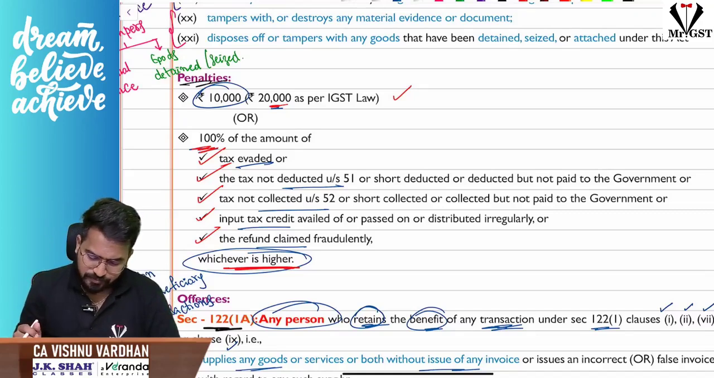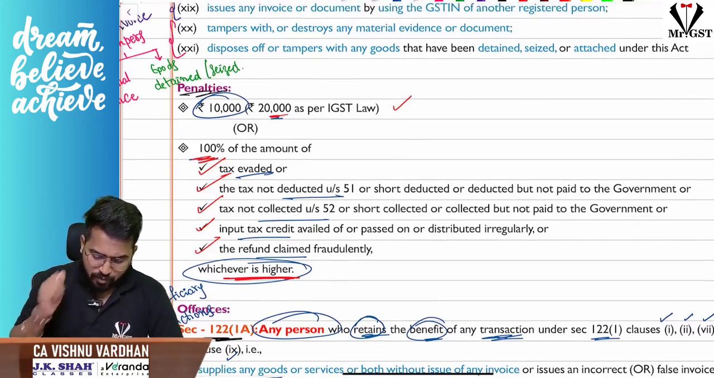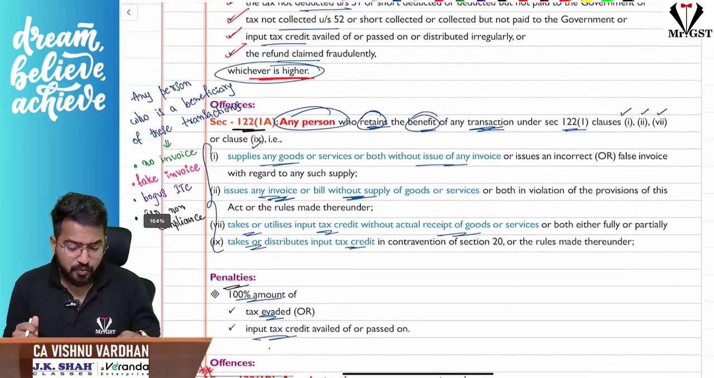Next, so this is a very important section which you should definitely remember. Now coming to the next one, sir, 122 subsection 1A.